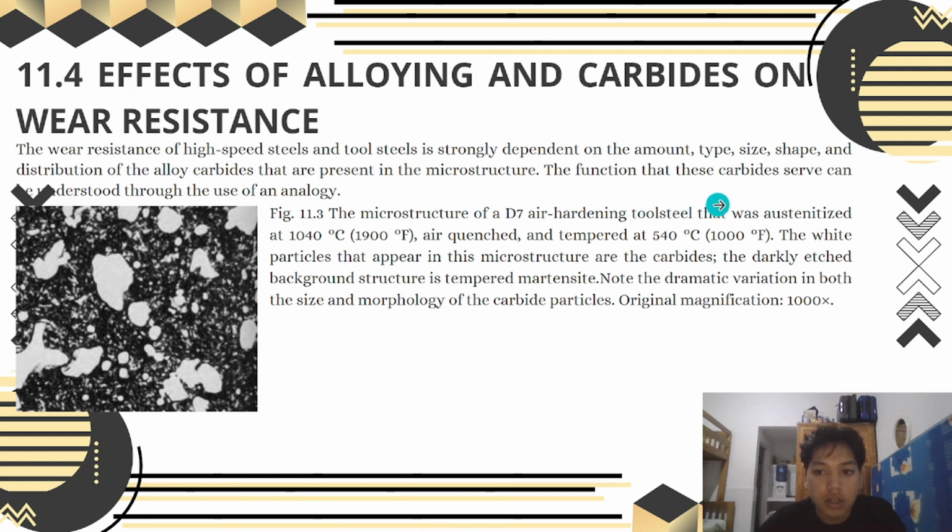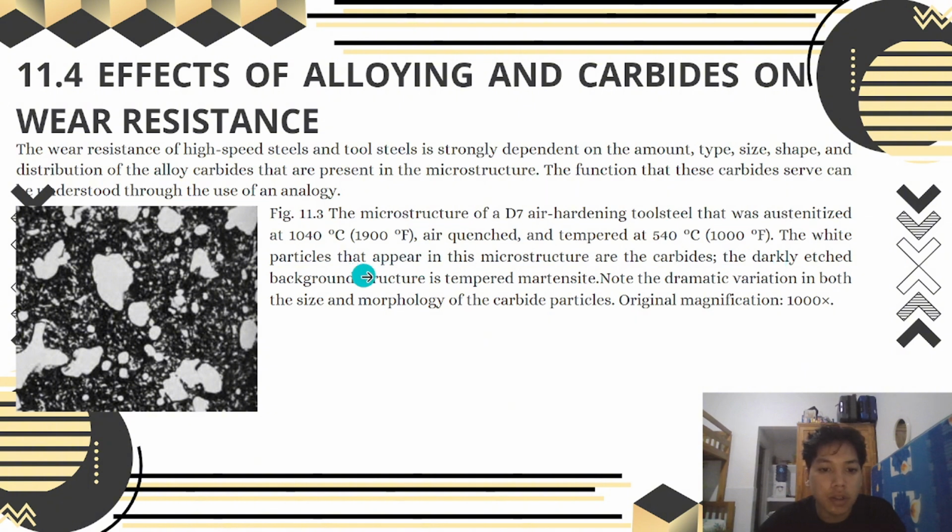The function that these carbides serve can be understood through the use of an analogy. In Figure 11.3, the microstructure of a D7 high carbon, high chromium tool steel that was austenitized at 1040 Celsius, or 1900 Fahrenheit, and quenched and tempered at 540 Celsius, or 1000 Fahrenheit.